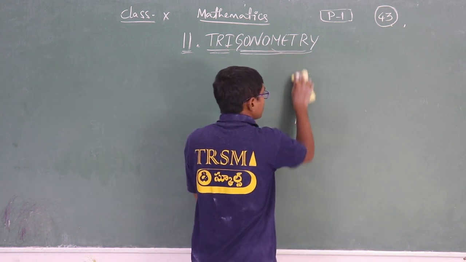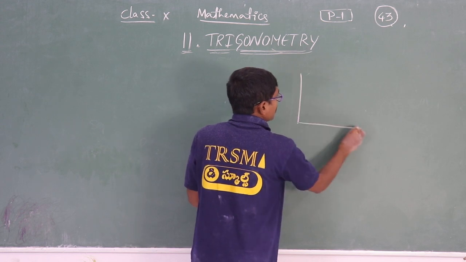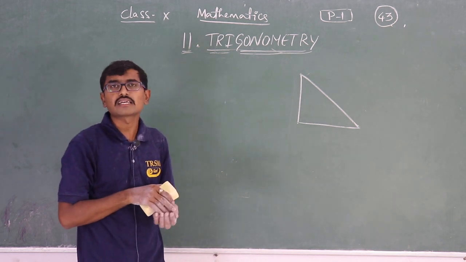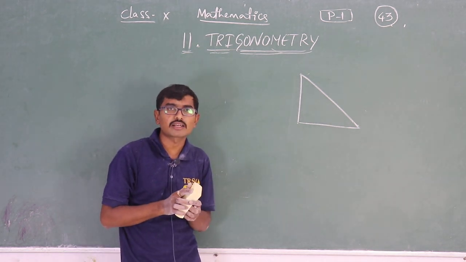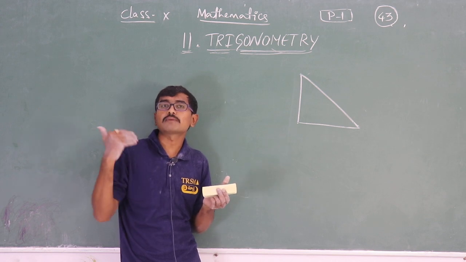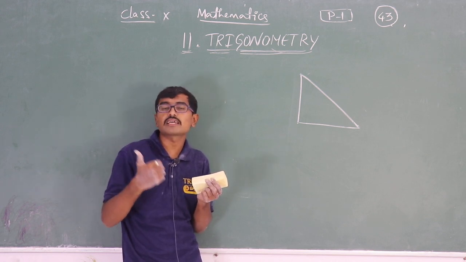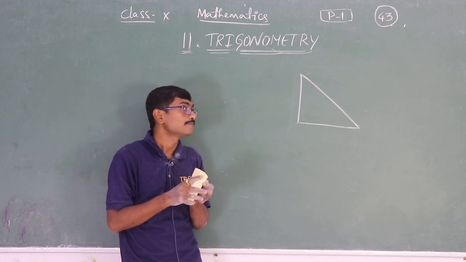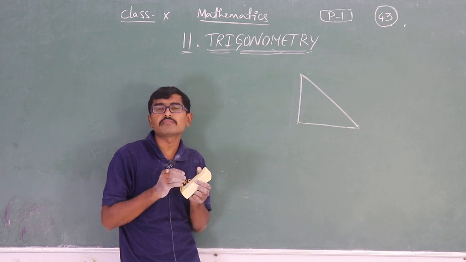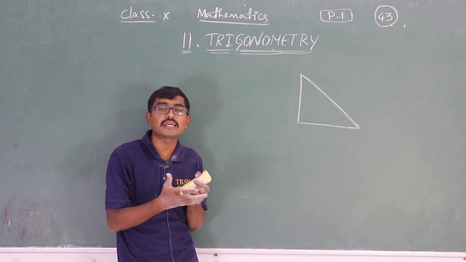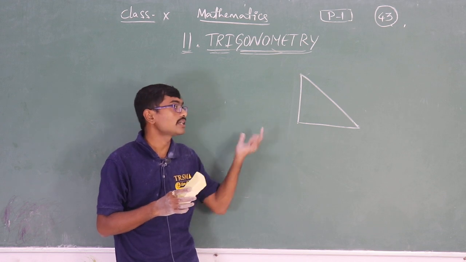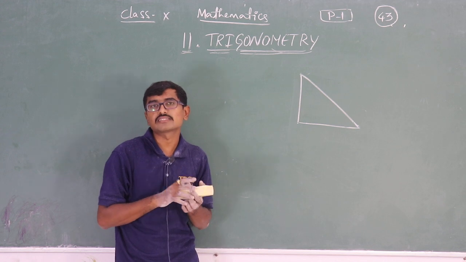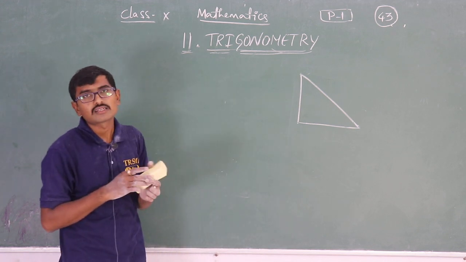Because of that reason, in trigonometry we have lots of reasons why we are discussing only the right angle triangle. One reason is that all types of triangles, by drawing an imaginary line, we can convert into a right angle triangle. And second, for a right angle triangle, finding the measurements of both angles and sides is very easy. So because of that reason, we are just discussing the right angled triangle in trigonometry.